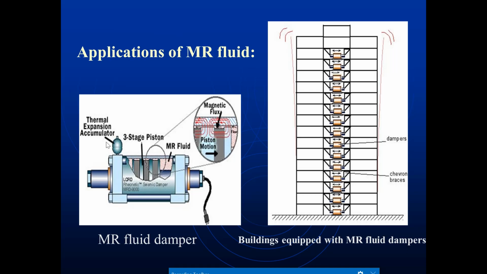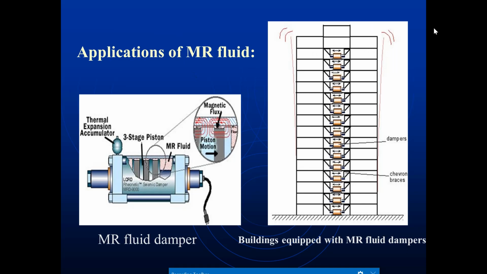Then applications of magnetorheological fluids. This is the MR fluid damper, with a three-stage piston and thermal expansion accumulator, and this is the magnetic flux. Whenever MR fluid is present and the magnetic flux interacts with the piston motion, it is going to send signals to the dampers.